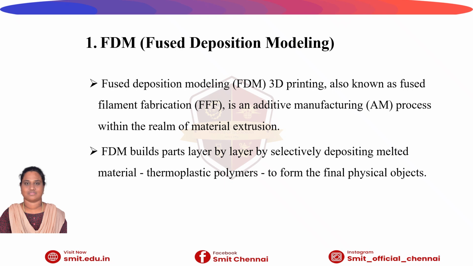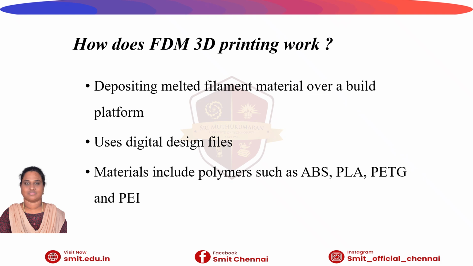It uses thermoplastic polymers that come in filaments to form the final physical object. This FDM is the most widely used technology across most industries and likely the first process you think of when 3D printing comes up. How does this FDM 3D printing work?